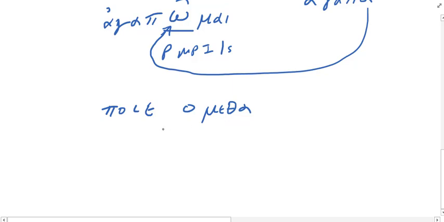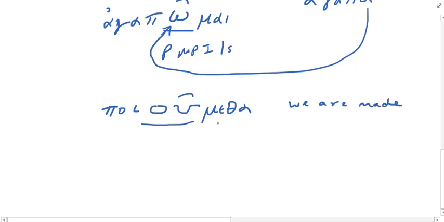Well, what's going to happen here? Epsilon and omicron will contract. And what do those two become when they meet? Omicron upsilon. We'll fill up our space here. Will I have a circumflex here? Yes, I will. All right, so now I'm left with poioumetha, and that means we are made.